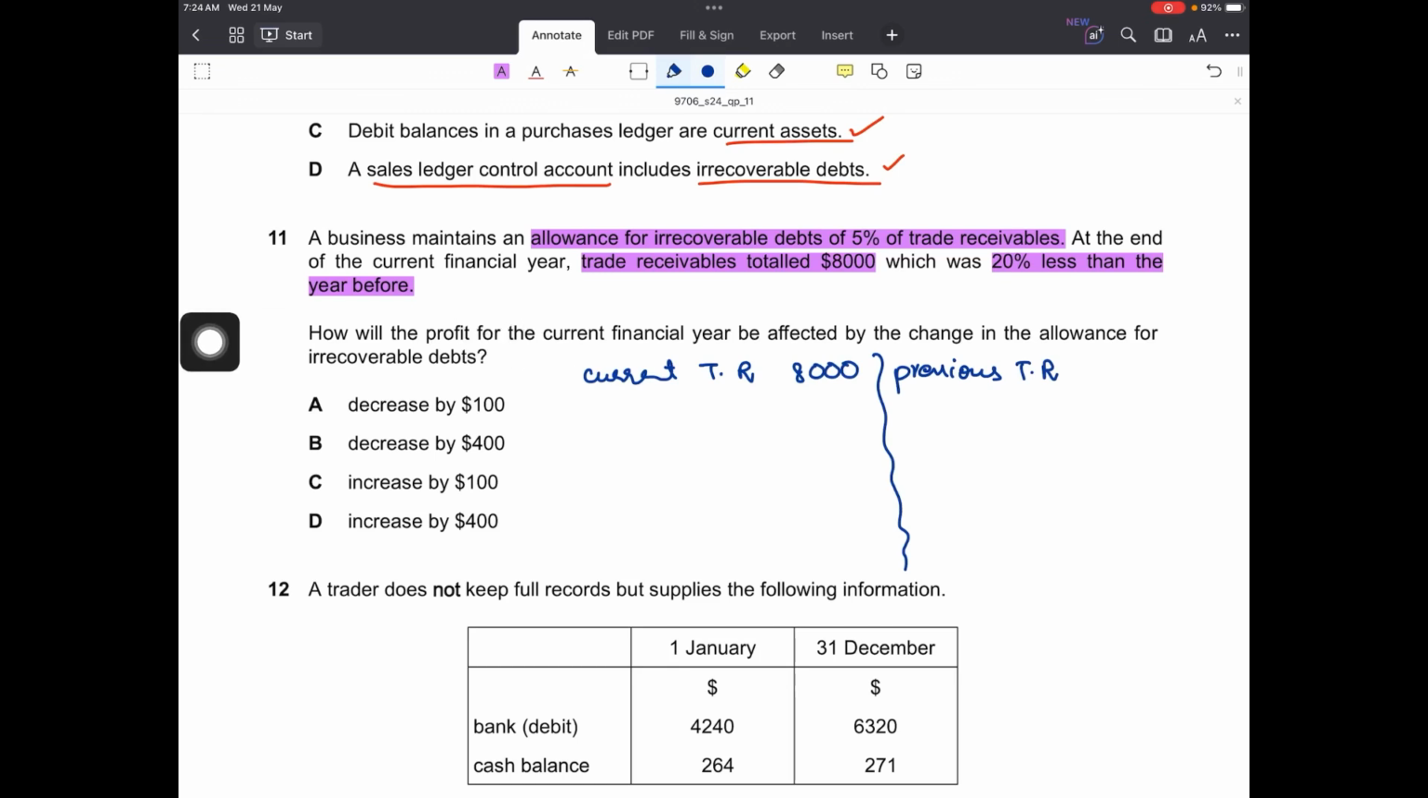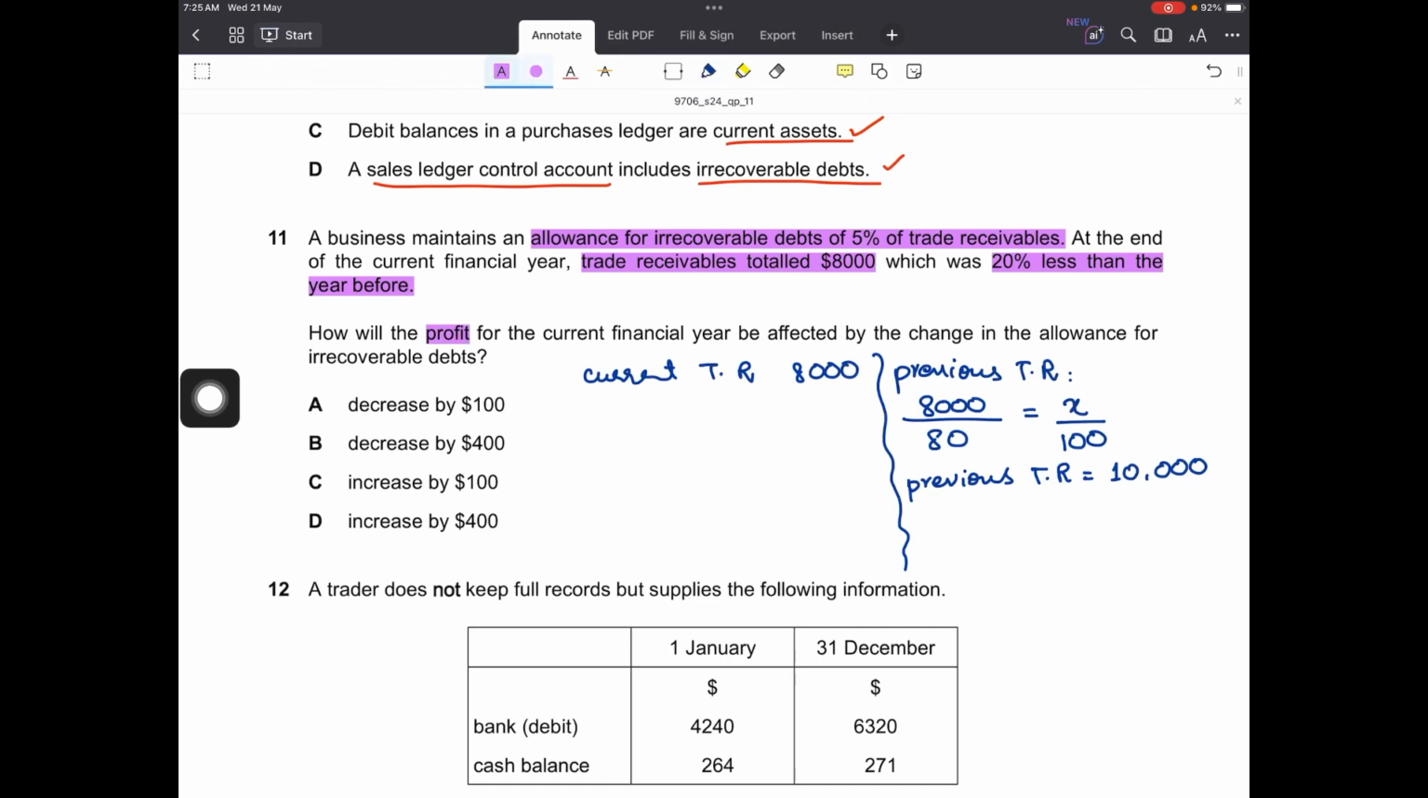Can we find out the trade receivables in the last year? Yes, we can. How? If 8,000 represents 80% of last year's trade receivables, how much would be last year's trade receivables? They would be standing at 100%, because this year is 20% less. So last year's trade receivables would be 10,000, and a reduction of 20% in the current year is 8,000. Further it says, how will the profit for the current financial year be affected by the change in the allowance for irrecoverable debts?